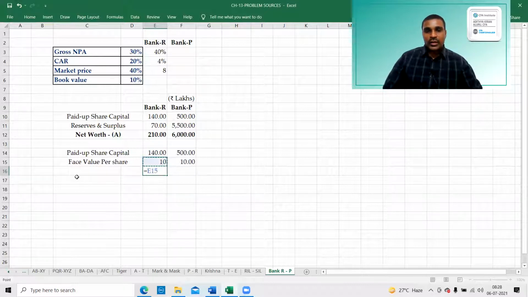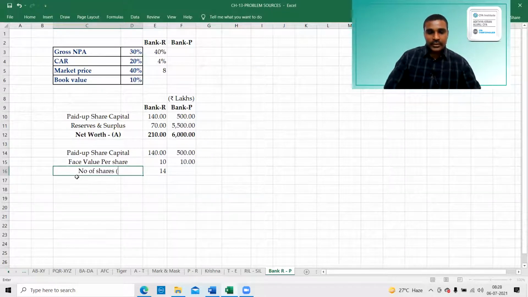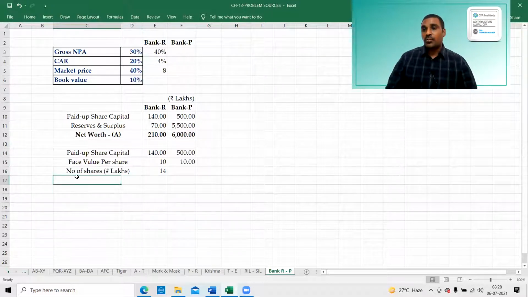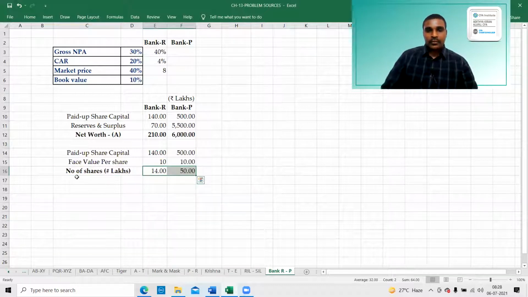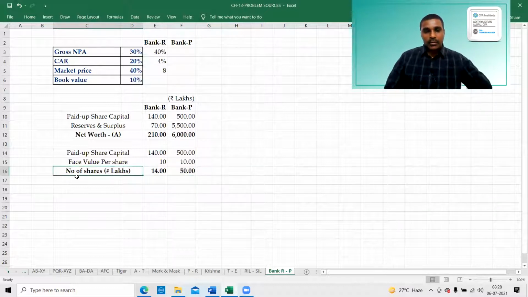So therefore it gives you the number of shares. It is not in rupees lakhs, it is a number in lakhs, not rupees. This 14 is 14 lakhs number of shares, not rupees. Okay, right, this is the point. So number of shares is B.